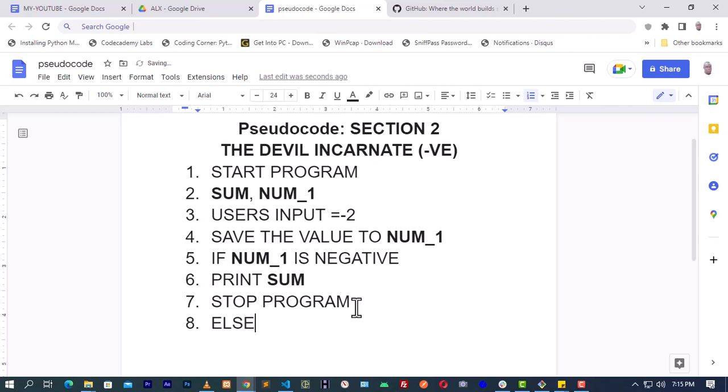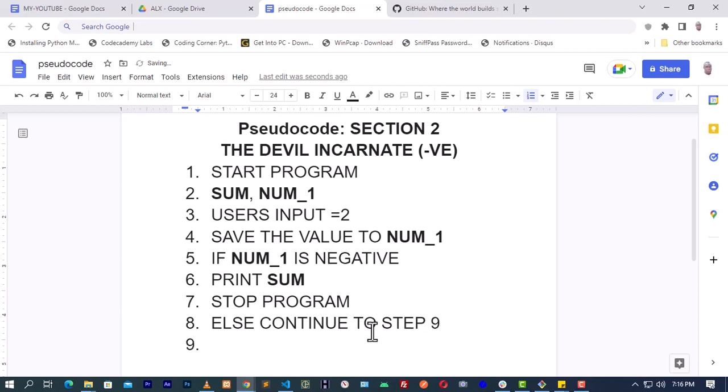Else, meaning if the number the user gave is positive, continue to step 9.